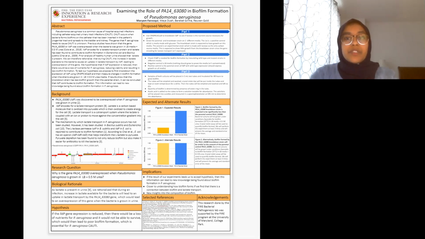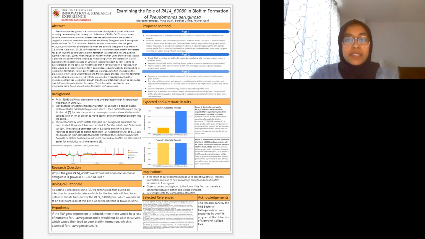First, we would knock down the expression of LLDP by using the CRISPR-Cas9 molecular tool. Then we would make sure that the knockdown worked by testing if the bacteria with reduced expression is able to grow in media with only lactate as a carbon source. If it doesn't grow, it shows that the knockdown worked. Then we would grow the LLDP knockdown strain and parental wild-type strain in an LB media plus 0.5 molar urea media and compare the biofilm formation using a crystal violet dye assay.